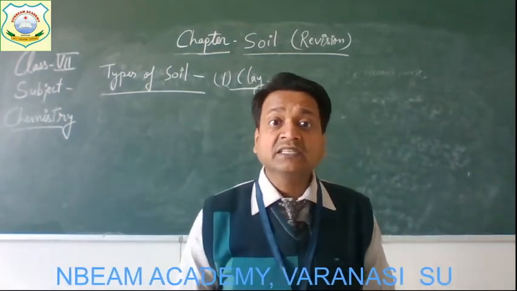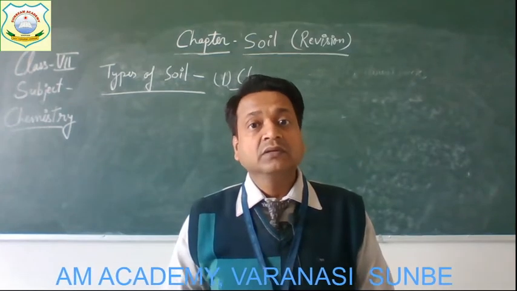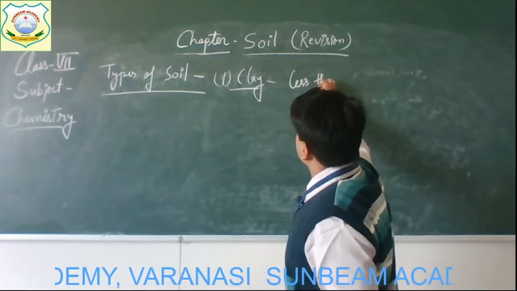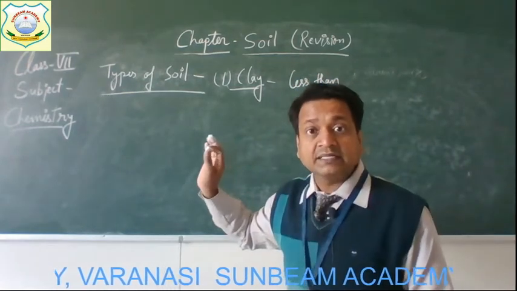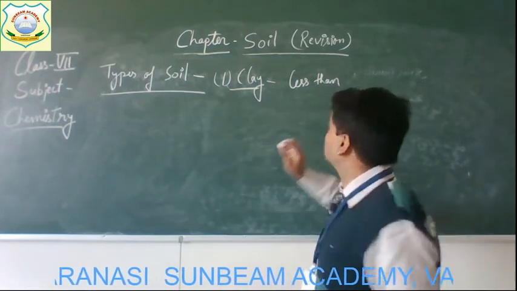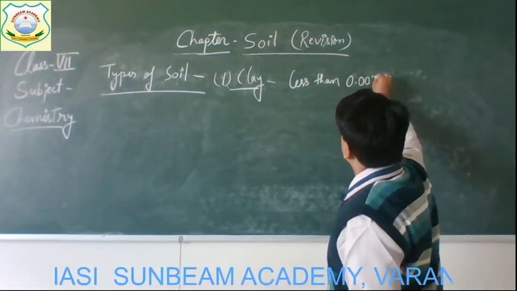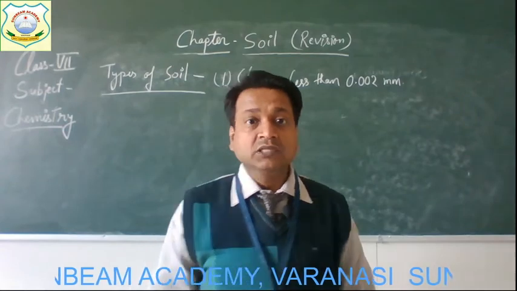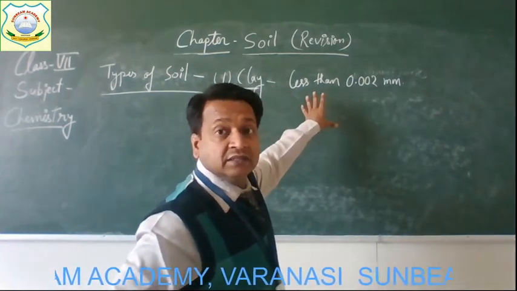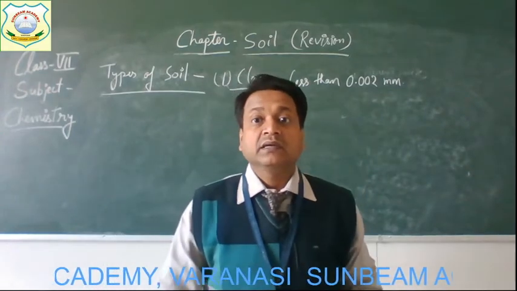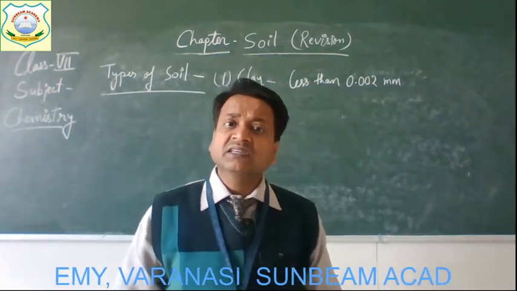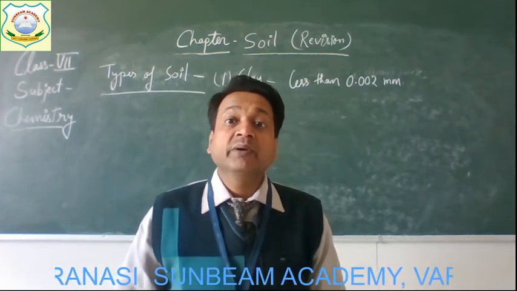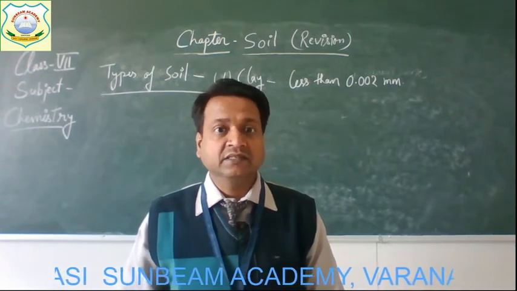Okay, so clay has the smallest particles of the soil, and the size of the particles is less than 0.002 millimeter in diameter. So this is the size of the particles of the clay, and in fact you cannot see a single clay particle because of the small size, and the clay feels smooth because of its small particle size.